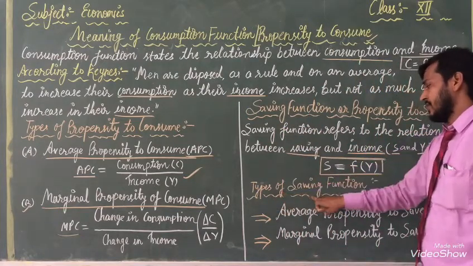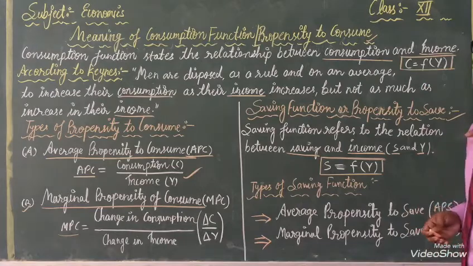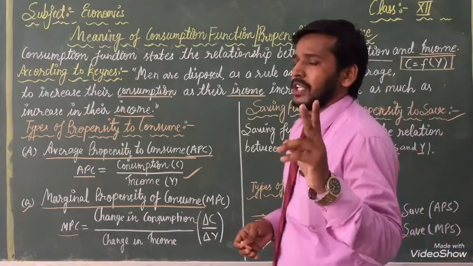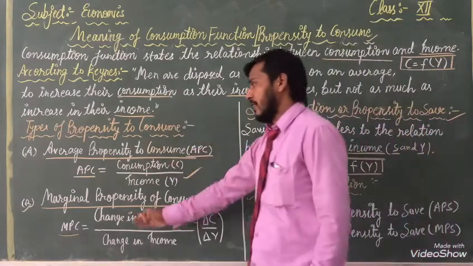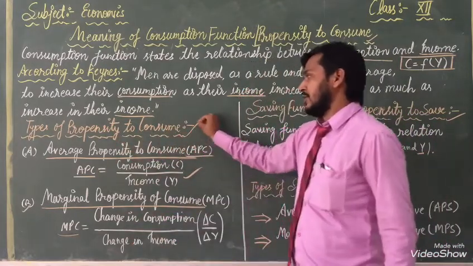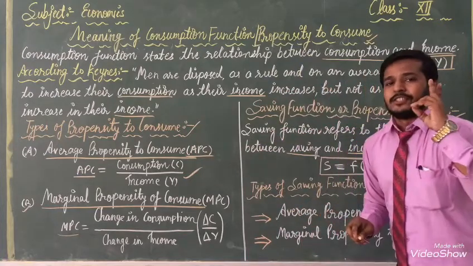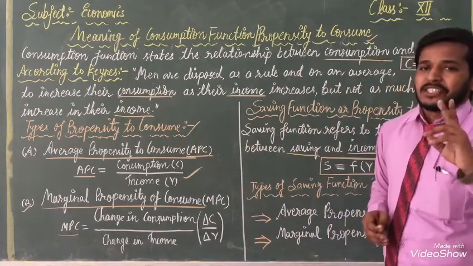Next, the types of saving function. Now we will read once again two types of saving function. Just as we read two types of function in consumption, in the same way we will read two types of function in saving.